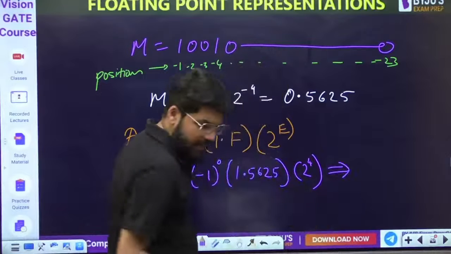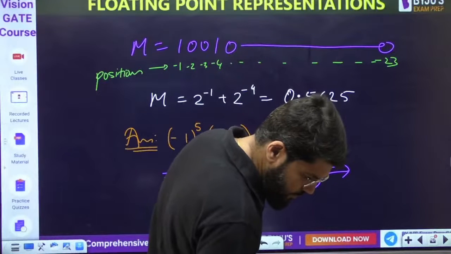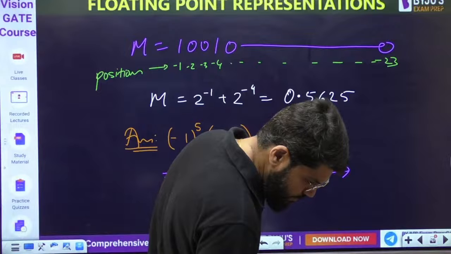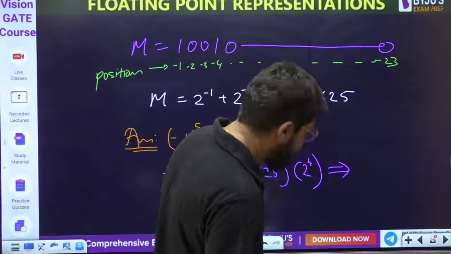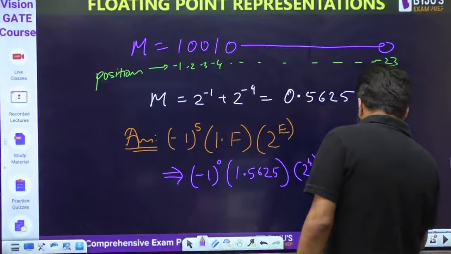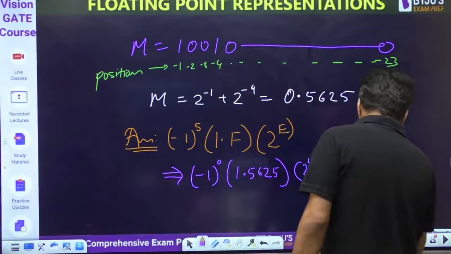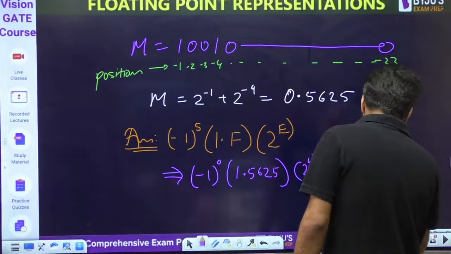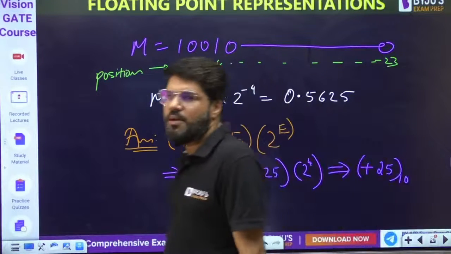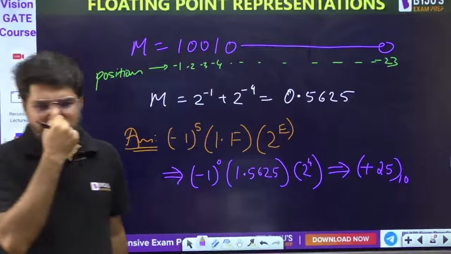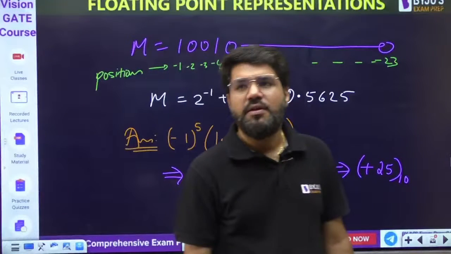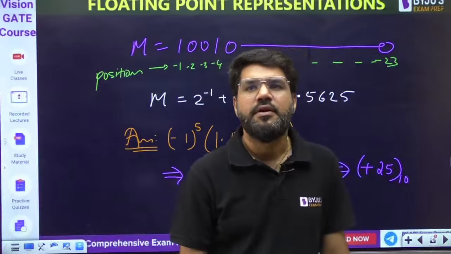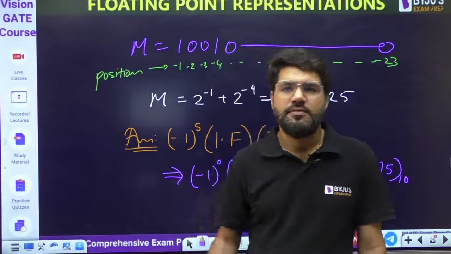When you multiply this by 16, the answer is 25, and minus 1 to the power 0 is positive only. So the answer is plus 25. This is the IEEE representation of the number plus 25. Clear?